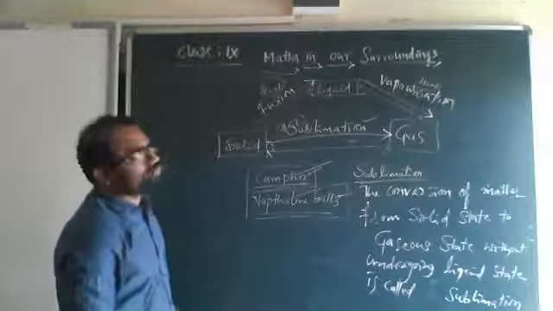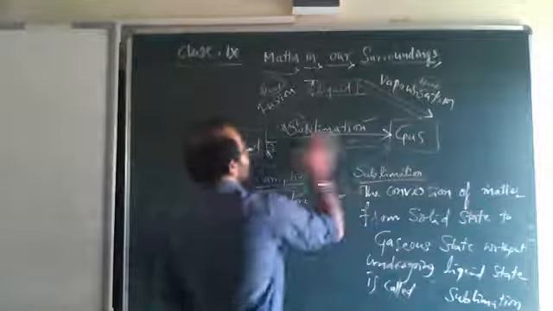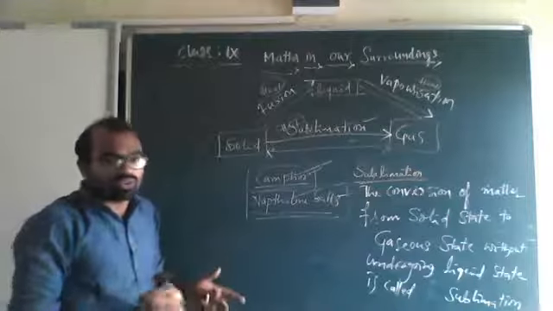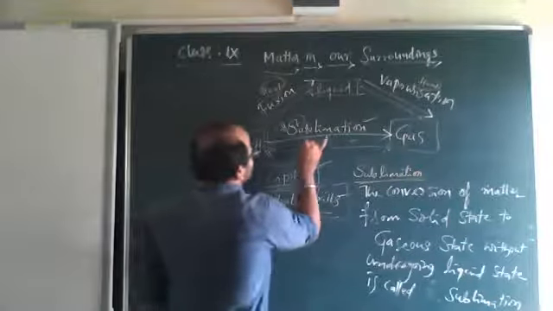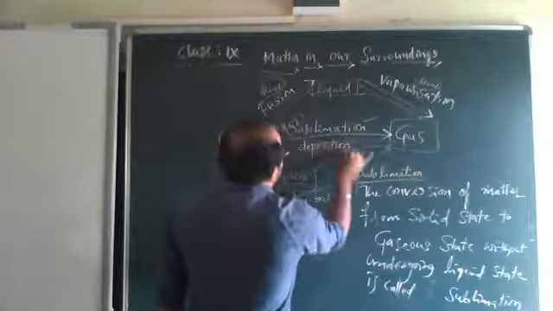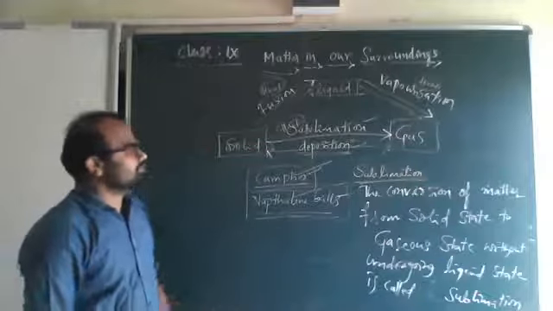But now we will go through the reverse processes. If gas becomes solid, what do we call that? If gas becomes solid, we call it deposition. So what is deposition?